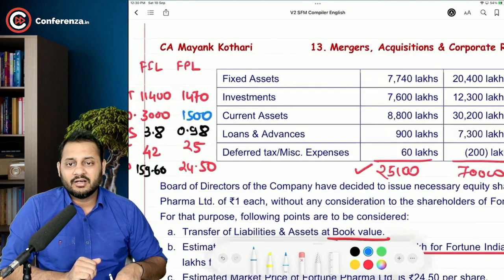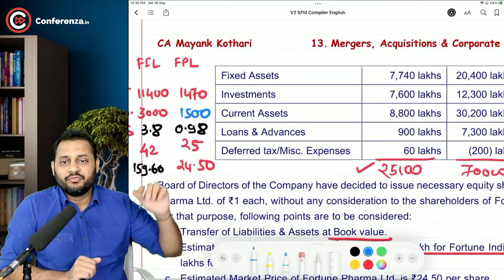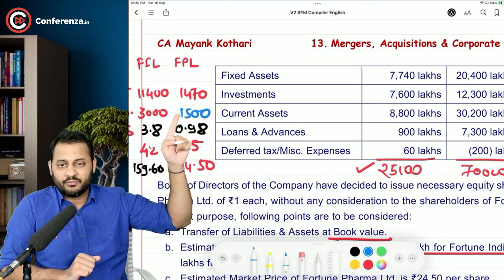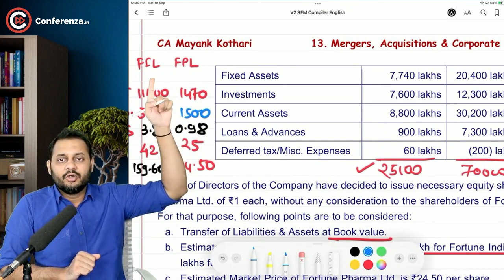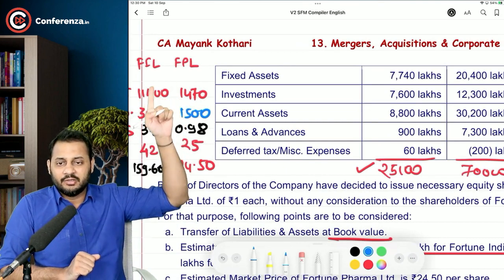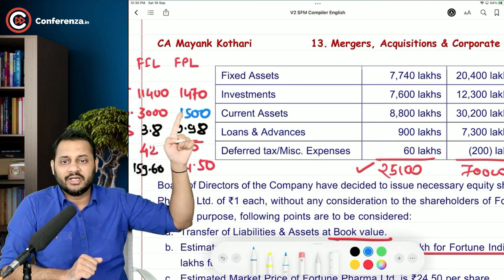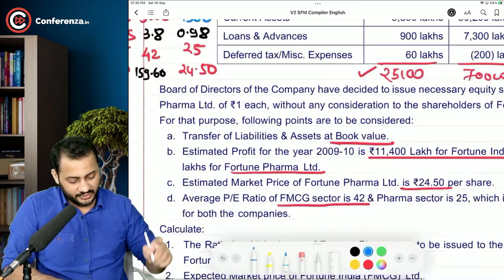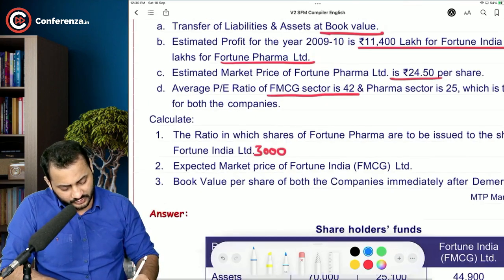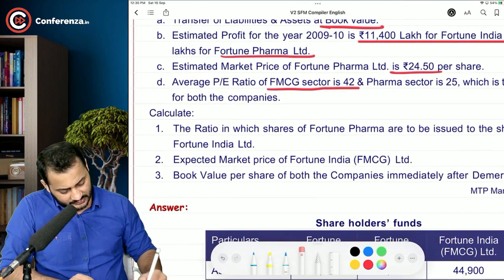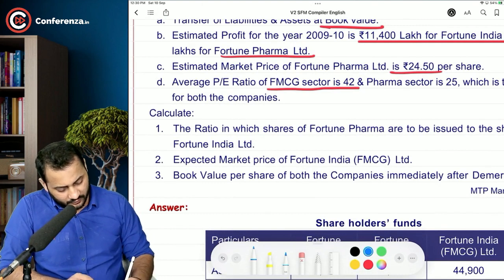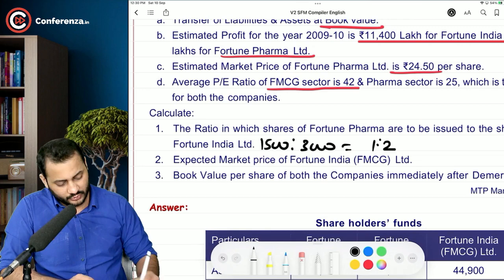So we are going to issue 1500 lakh shares of Fortune Pharma Limited to the shareholders of Fortune India Limited, which is 3000 lakh. The ratio is 1:2. You can clearly see the ratio is 1:2. So this is our first answer. 1500 is to 3000, which is 1:2, will be the ratio.